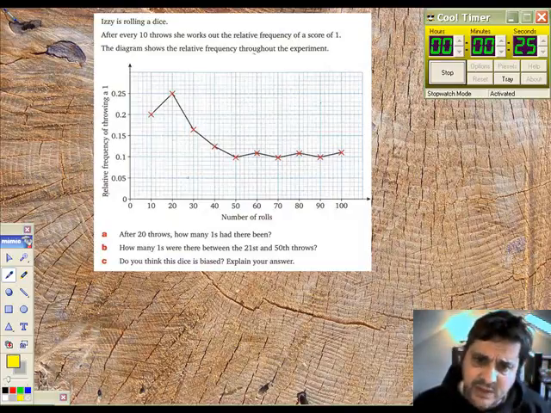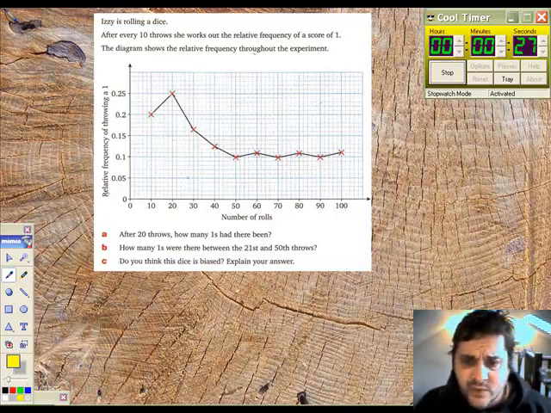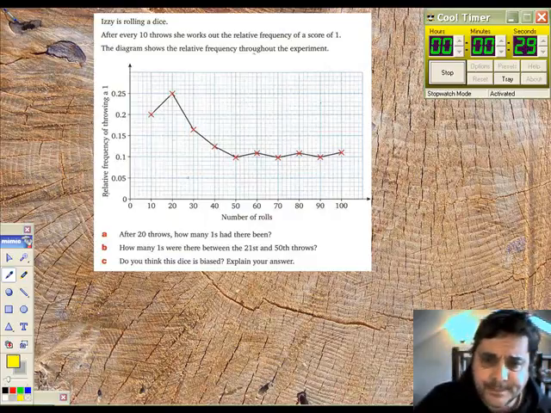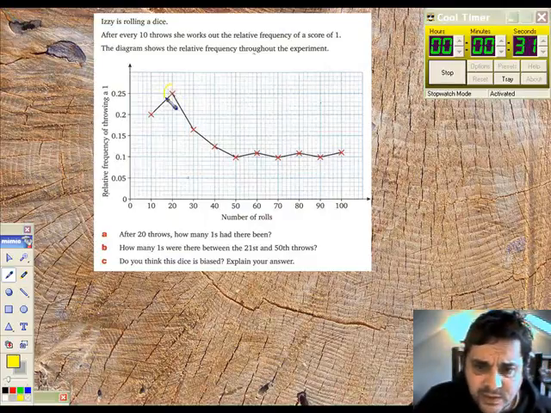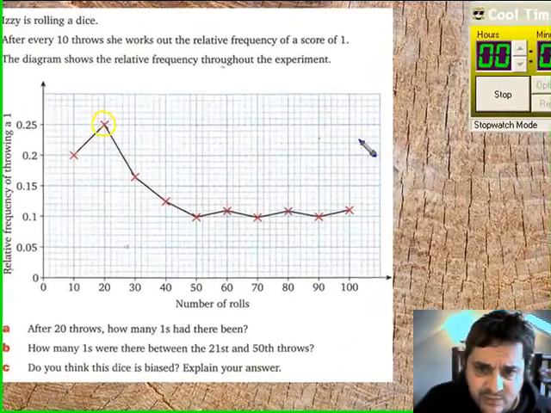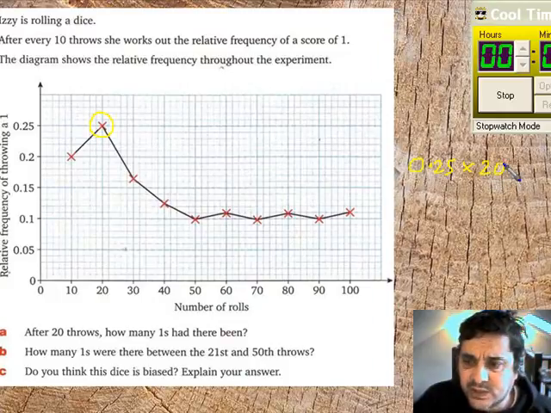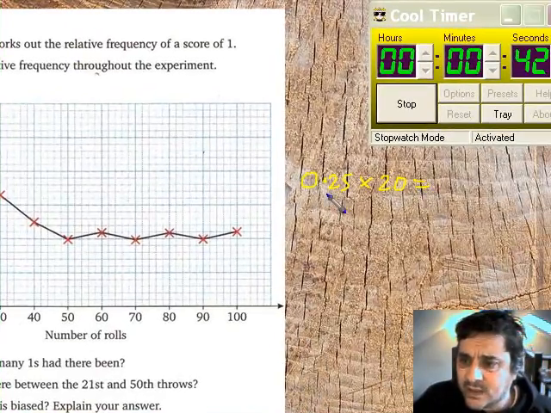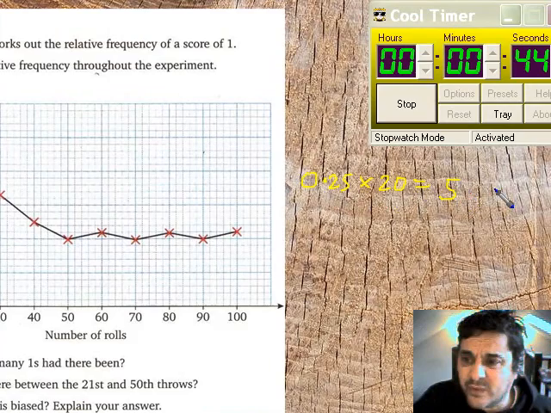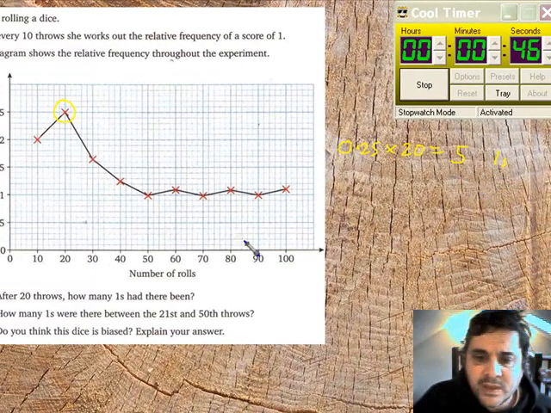She's calculated the relative frequencies for us. After 20 throws, how many ones did she get? So 20 throws relates to that relative frequency right there. So we can have 0.25 multiplied by 20 rolls of the dice. A quarter of 20 is 5, so we've got 5 ones.